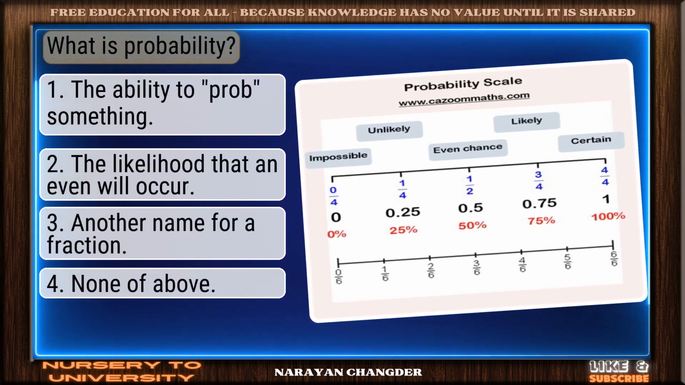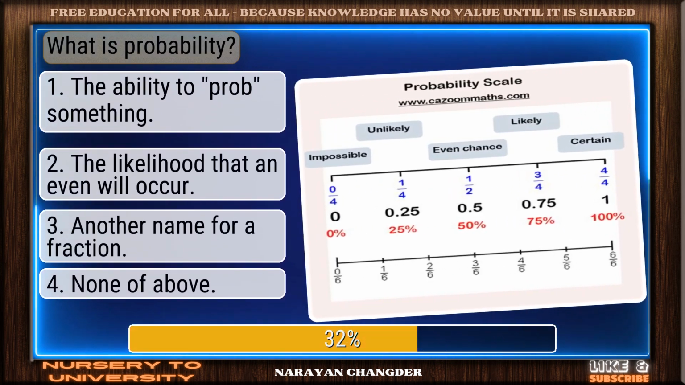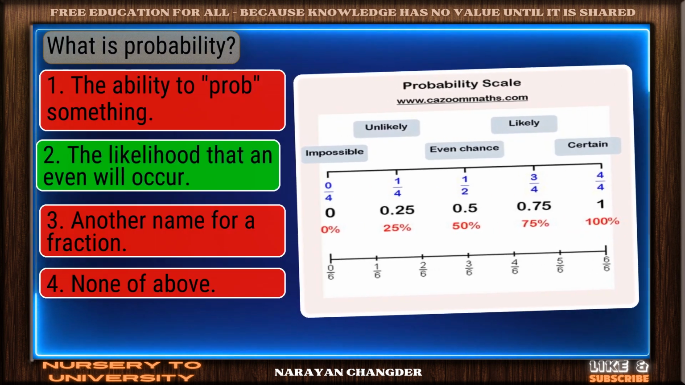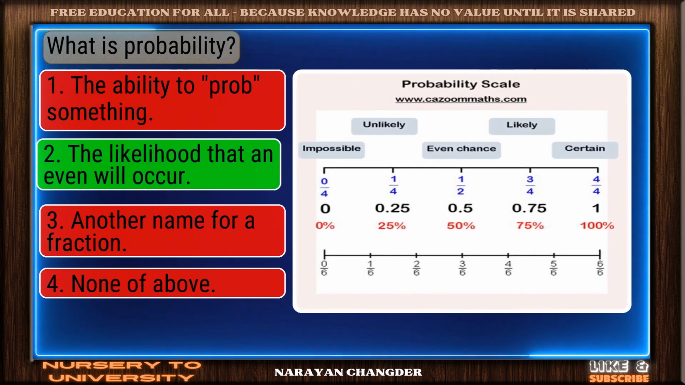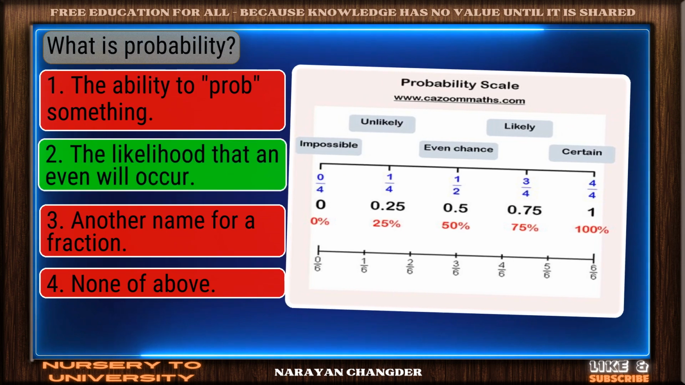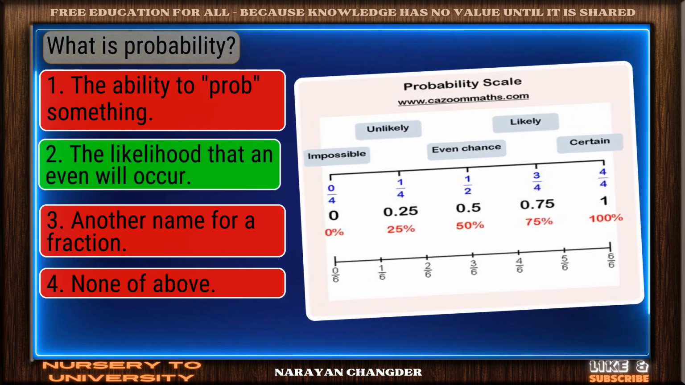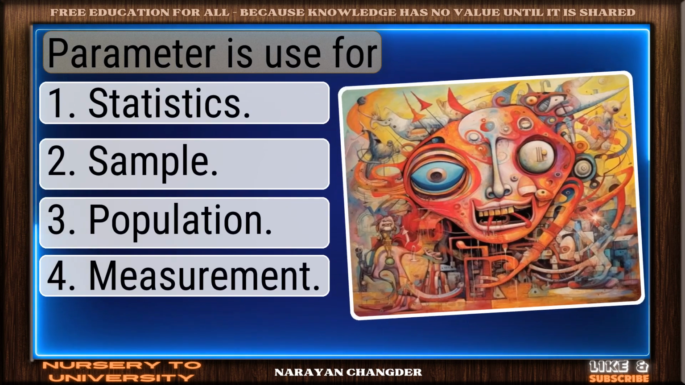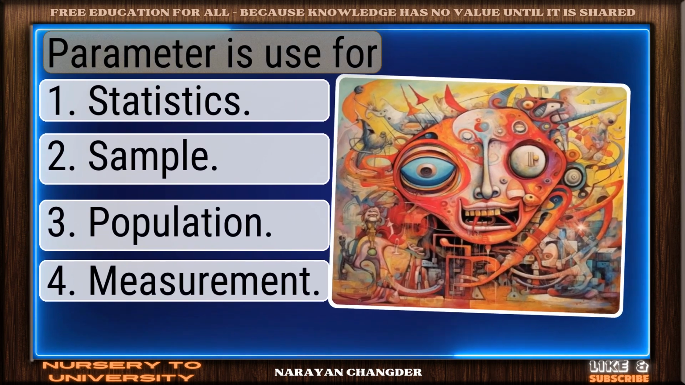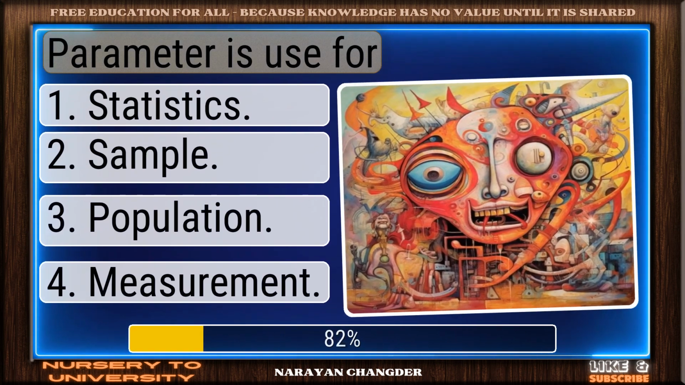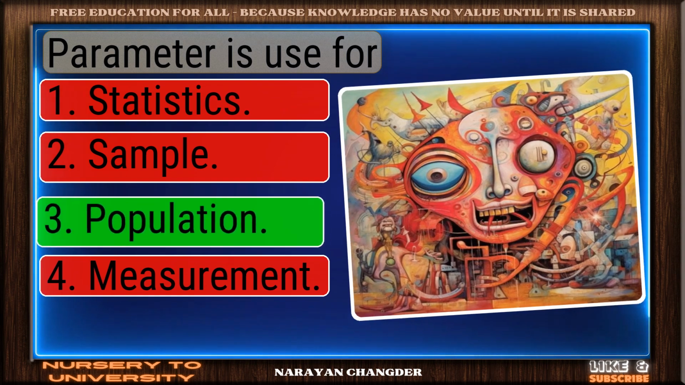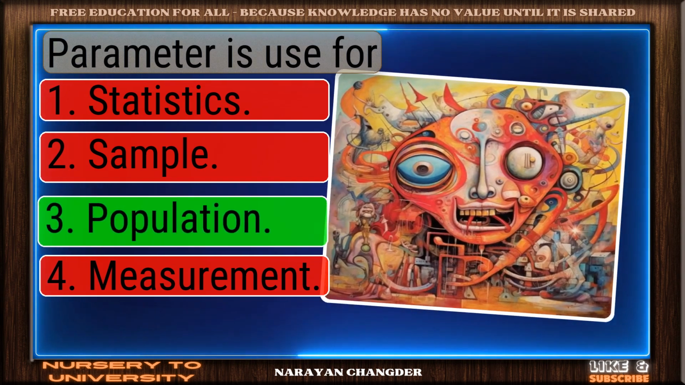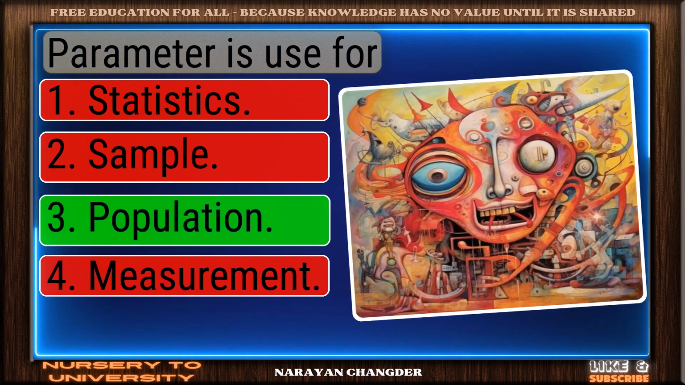Question number 78. What is probability? Clear logic. Your choice, the likelihood that an event will occur, is sound and 100% true. Question number 79. Parameter is used for. Correct response. Population is the most accurate answer.